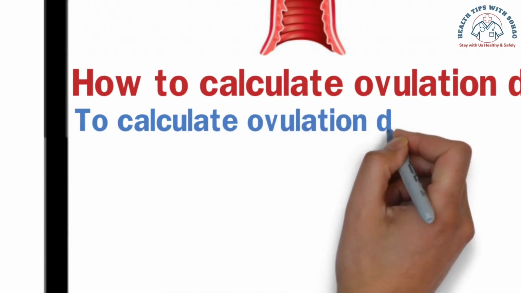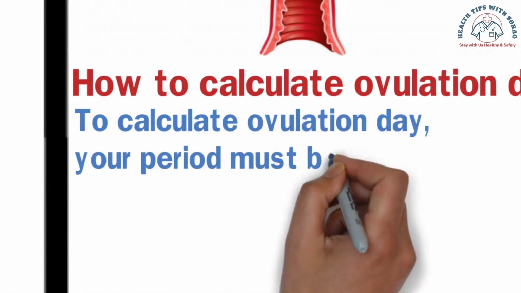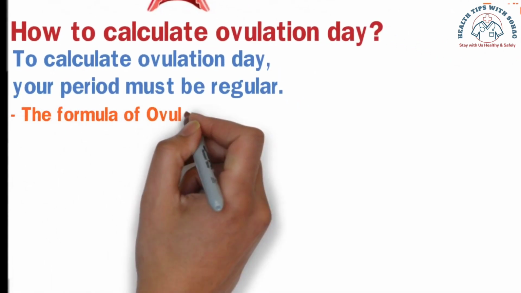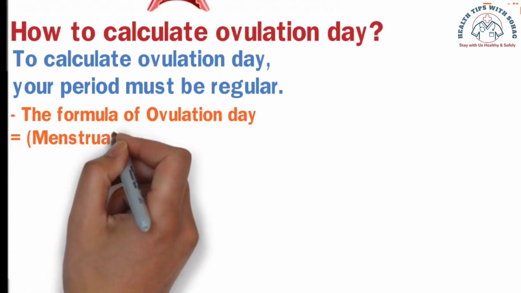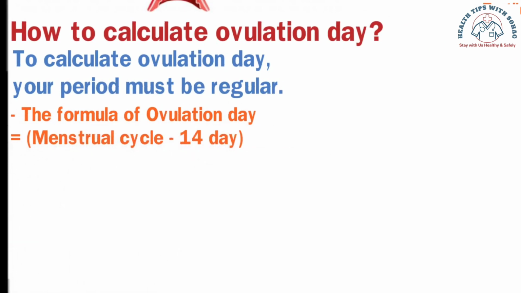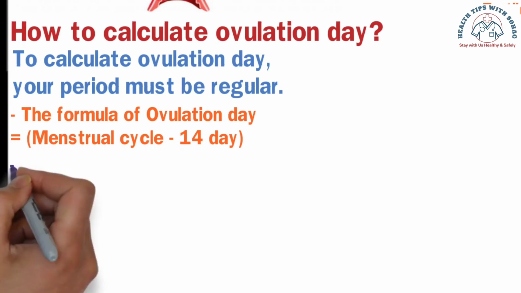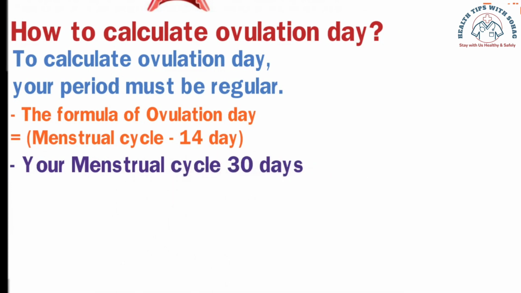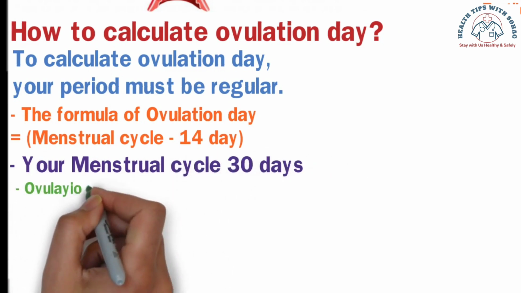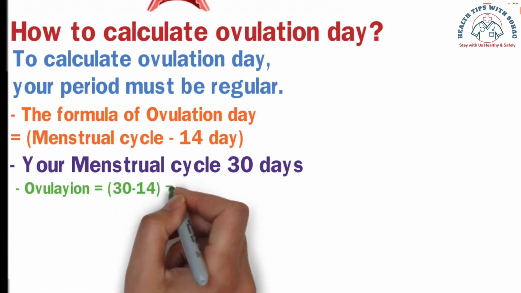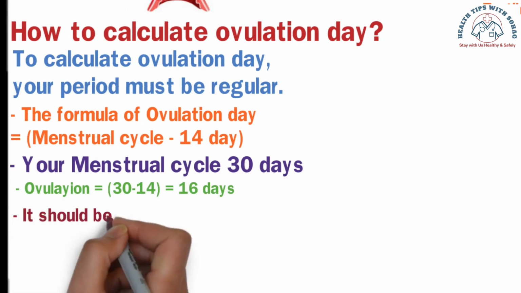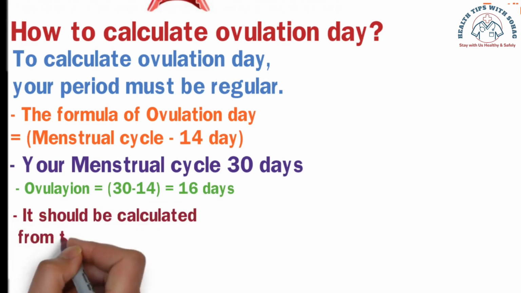It is quite simple. Pay attention to your menstrual cycle. To determine the day of ovulation, you need to have a regular menstrual cycle. I will teach you the method of identifying the day of ovulation. Ovulation is calculated by subtracting 14 days from the length of your menstrual cycle. For example, if your menstrual cycle is 30 days long, then the day of ovulation would be 30 minus 14 equals 16. Therefore, you should consider the 16th day of your menstrual cycle as the day of ovulation.